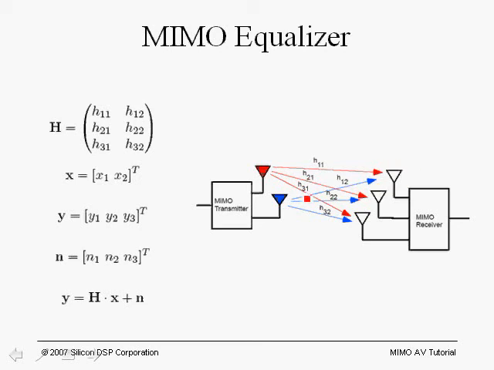So that is equal to y1. So if you take this matrix and multiply it times the vector x, we do get the combination at the input of the antenna, but we have to also add the additive noise. So this is a key equation for our 2x3 MIMO system, which also holds for higher order MIMO systems as well.